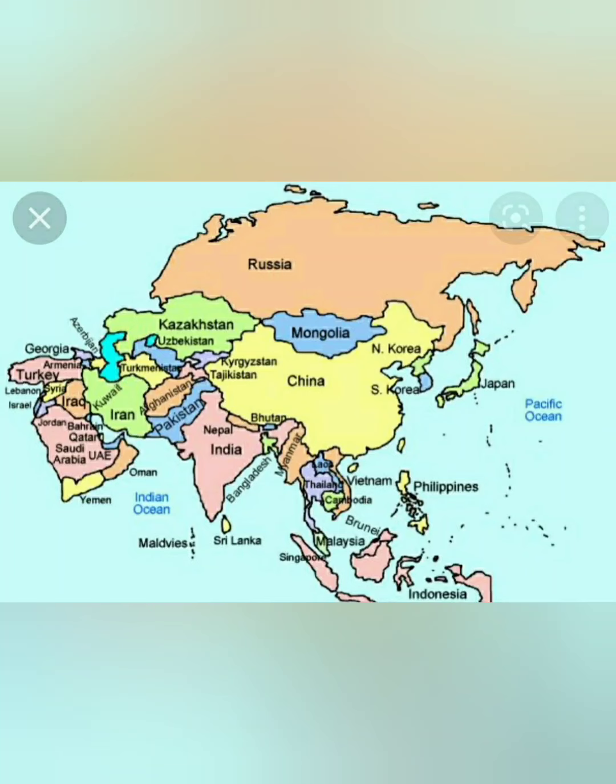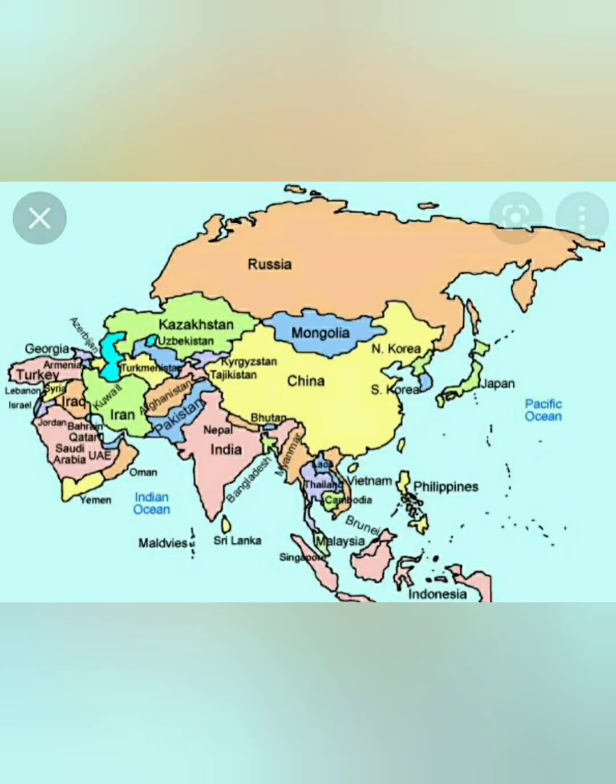Asian countries are surrounded by 2 oceans. You can see downside there is the Indian Ocean, and at the right hand side there is the Pacific Ocean. Watch the figure carefully. So the Asian continent is surrounded by the Indian Ocean and the Pacific Ocean. Asia is the largest continent.